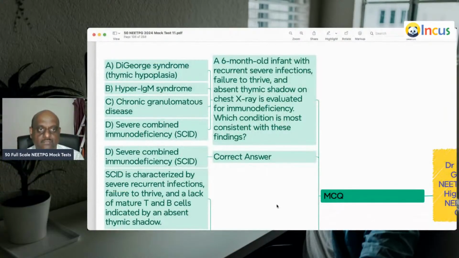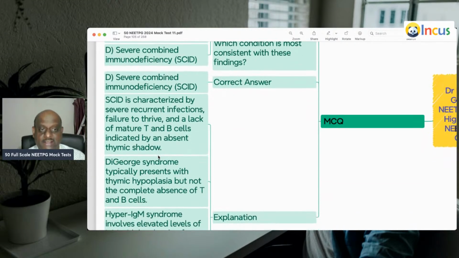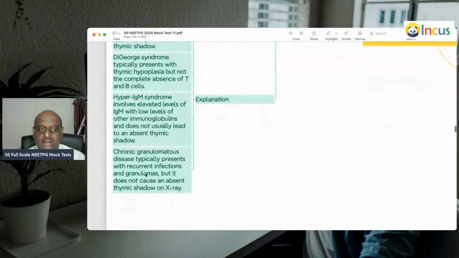So, doctor, a 6-month-old with severe recurrent infections, failure to thrive, and absent thymic shadow. So it is SCID, severe combined immunodeficiency. In DiGeorge, it is thymic hypoplasia, not complete absence of T and B cells. That's what you need to remember.